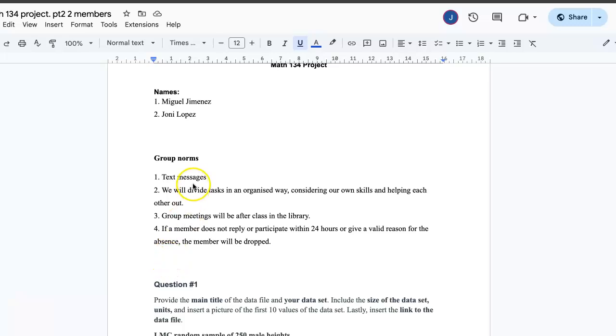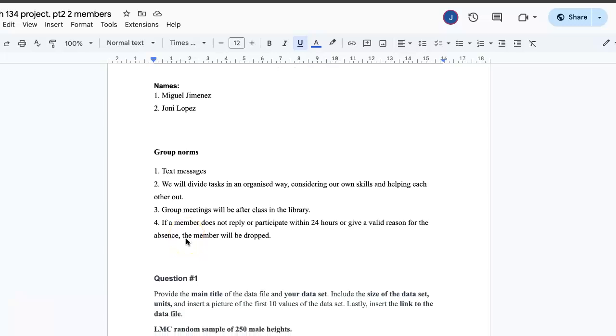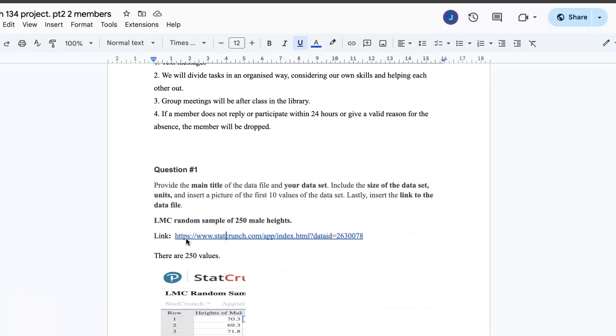First, we communicated through text message. Secondly, we divided the tasks in an organized way, considering our own skills and using those skills to help each other. Third, we met after class in the library. And fourth, if we had a member who did not participate in this project or reply within 24 hours, they were kicked. Now, let's get straight into this.